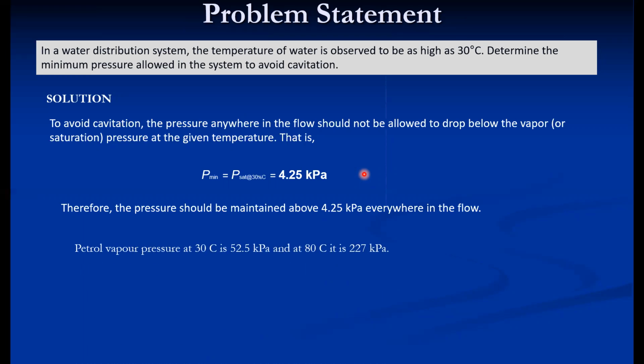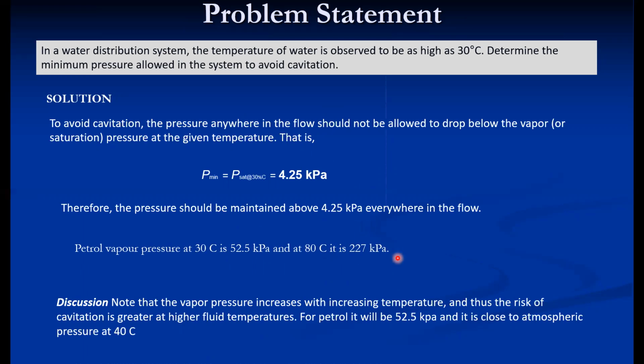But the petrol vapor pressure at 30 degrees Celsius is not 4.25, it is 52.5 kilopascal. And at 80 degrees Celsius, it is 227 kilopascal. So vapor pressure increases with increasing temperature. Thus, there is a risk of cavitation at higher fluid temperature, especially in the case of petrol.